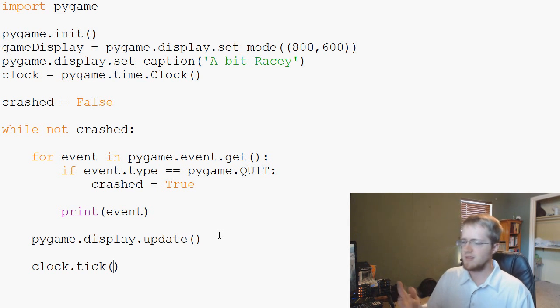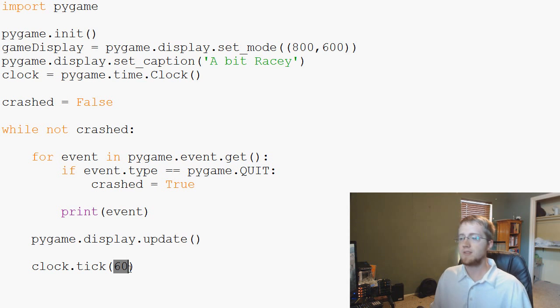It sounds kind of weird that this would be it, but the number you enter here is the frames per second. So if you put 30, that's 30 frames per second. If you put 60, that's 60 frames per second. If you want something to move fast but smooth, then you increase the frames per second. You'll see more what I mean later on, but if we want to speed things up, we could just increase the frames per second that go by, and that makes things move faster.